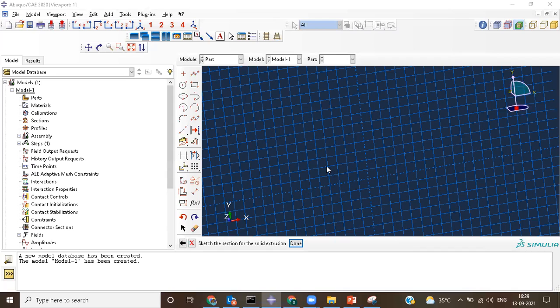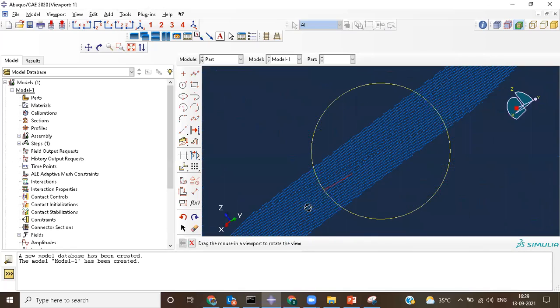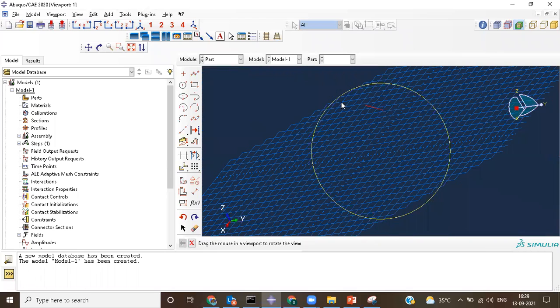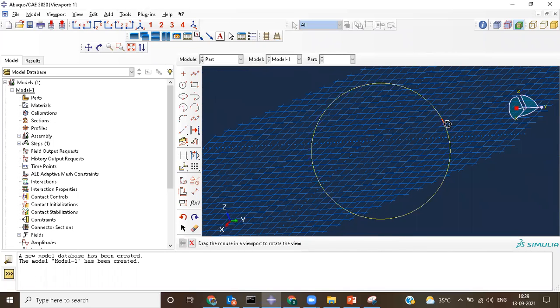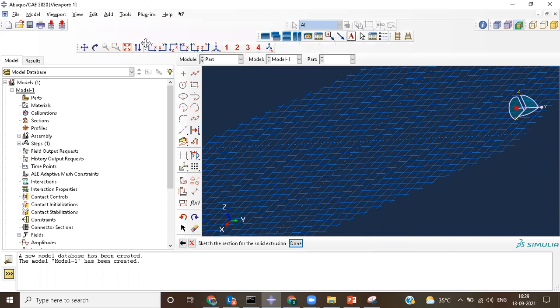Whenever you want to use the rotation options, you can rotate all your things. And whenever you want to fit the things, you can fit them here also. This is the fit option, so you can fit all the things around. If you want to get back to your normal positions, you can use this particular tool here.